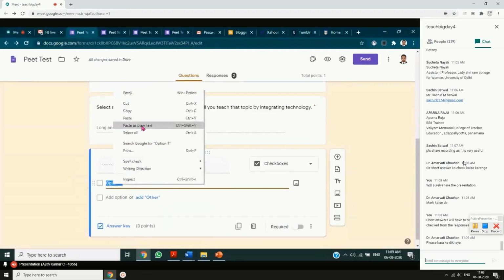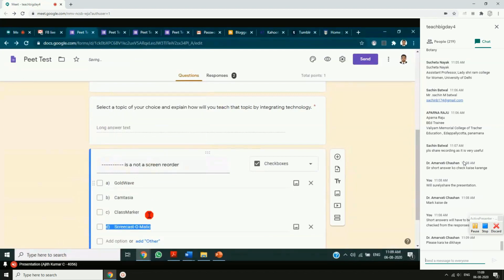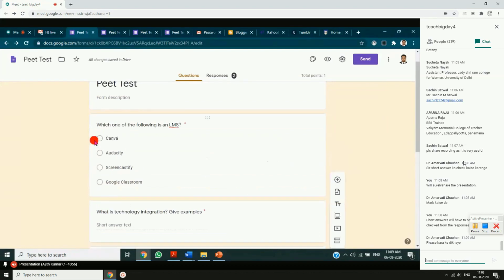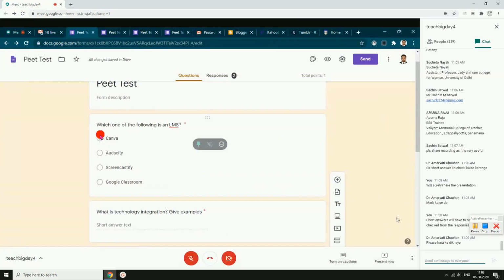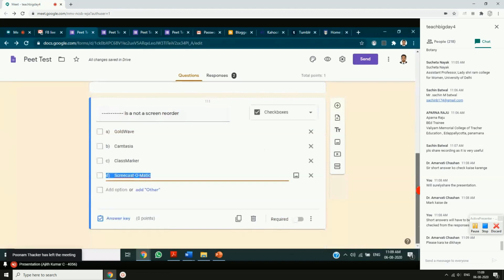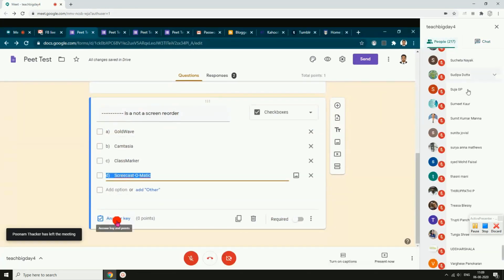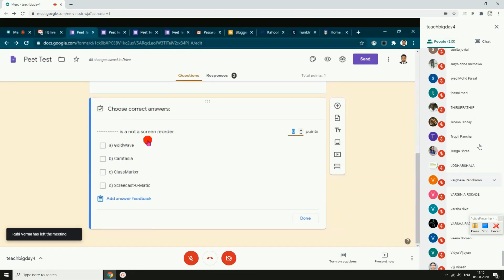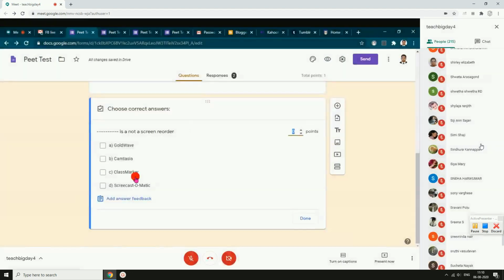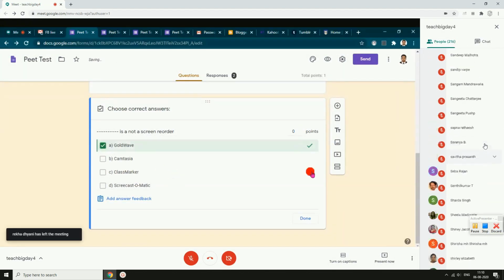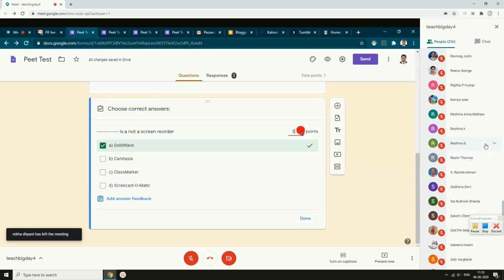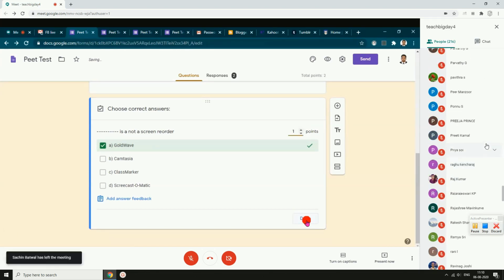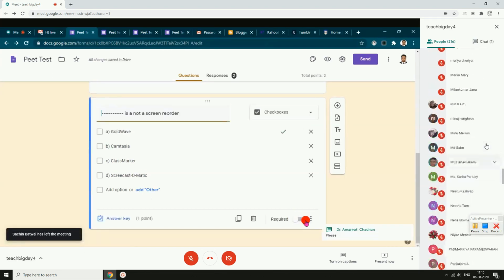So you can see the kind of answers coming in. This is now a small box. In multiple choice, it was circle in shape. For this, you can give an answer key. I'll take, which is not a screen recorder, maybe Gold Wave is not, for example. So you can give a point also, 1 point, 2 point. I'll just click on done.